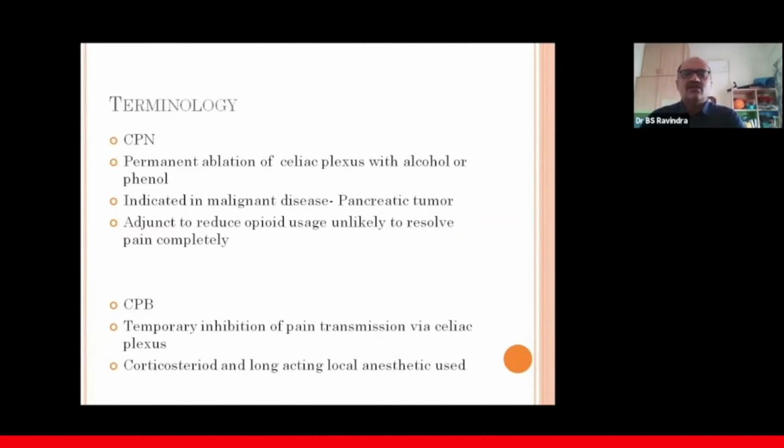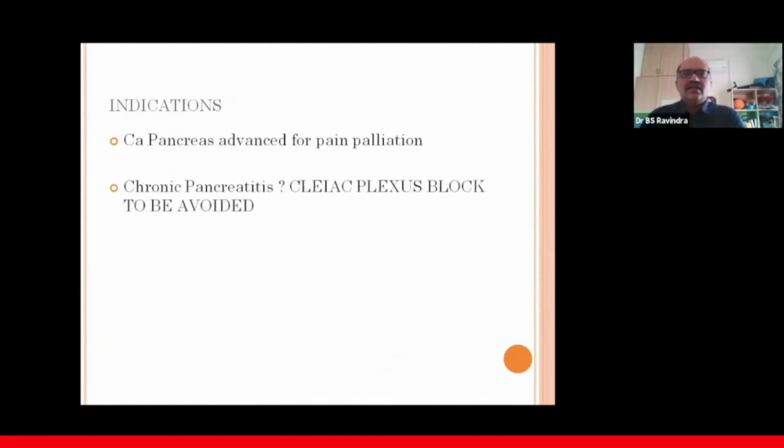And what we use here is a corticosteroid and a long-acting local anesthetic, that is bupivacaine and triamcinolone. The current indications are carcinoma pancreas, which is very advanced, for pain palliation, that is celiac plexus neurolysis. And please note, chronic pancreatitis, especially celiac plexus block, is no more an indication as per the AGA